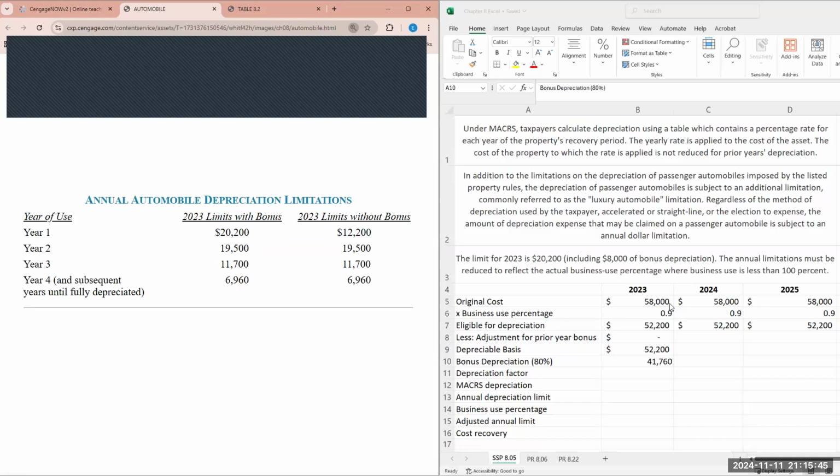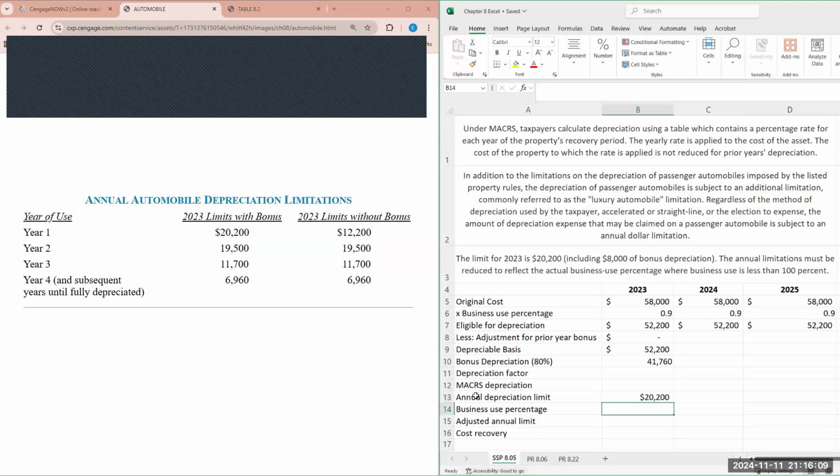Based on the calculation, the bonus depreciation will be 80%. However, we need to factor in the annual depreciation limit. Based on the IRS automobile depreciation limits in 2023, because we are considering the bonus, the maximum amount for year one